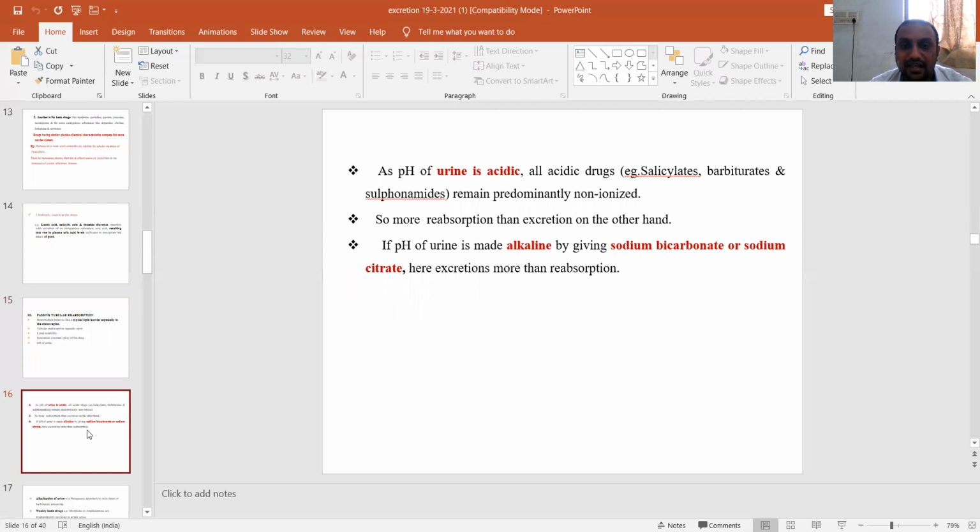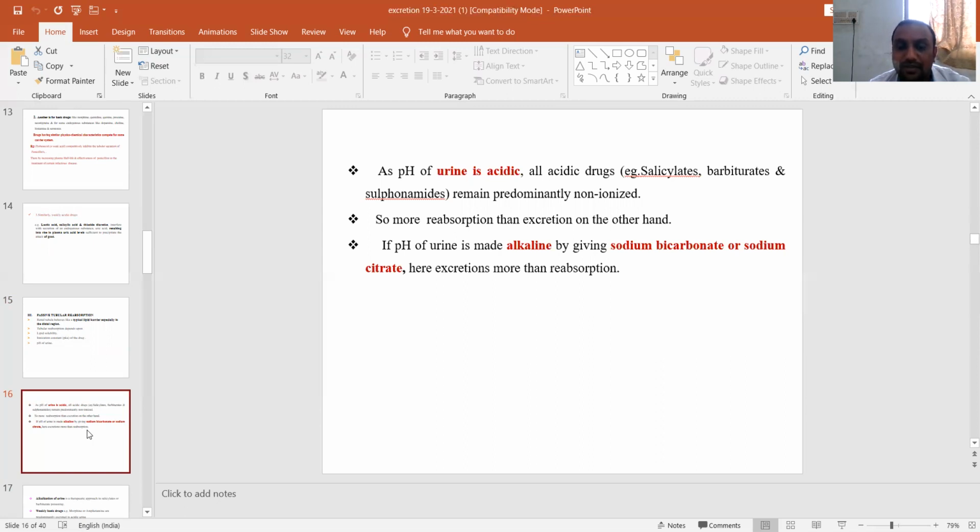When the urine is acidic, all the acidic drugs such as salicylate, barbiturate, and sulfonamide remain predominantly non-ionized, so there is more reabsorption than excretion of the drug. So acidic drugs are not excreted in an acidic medium.